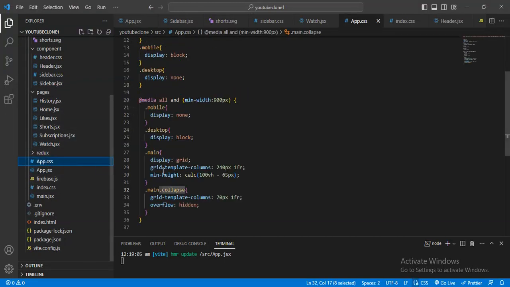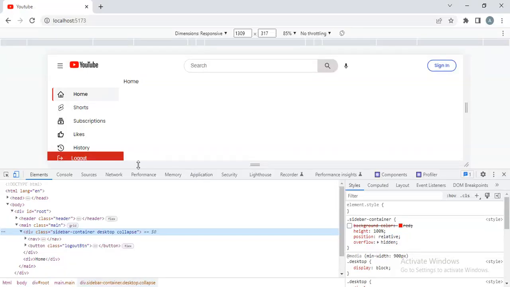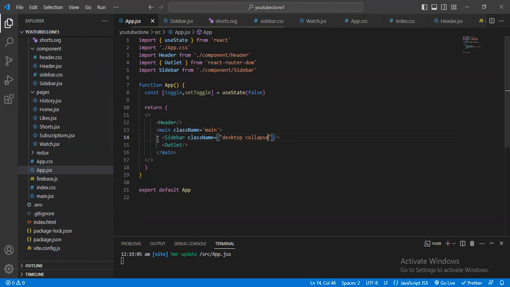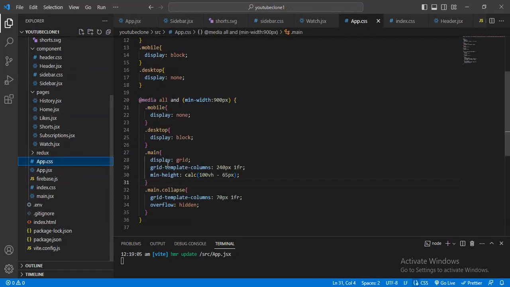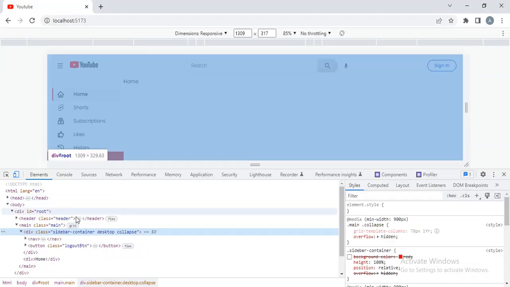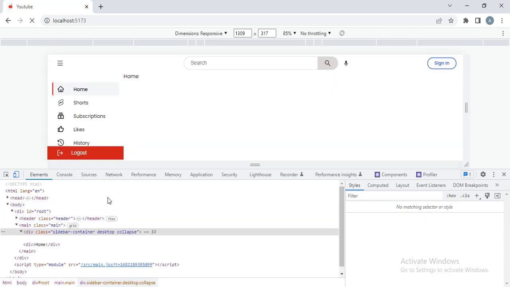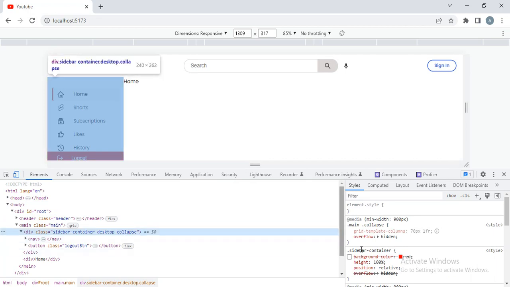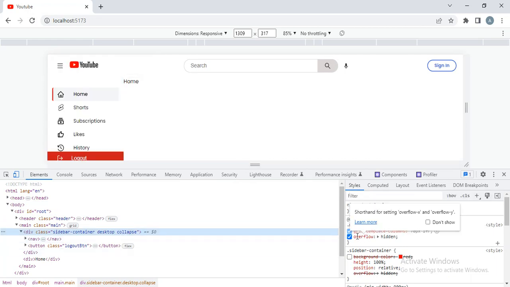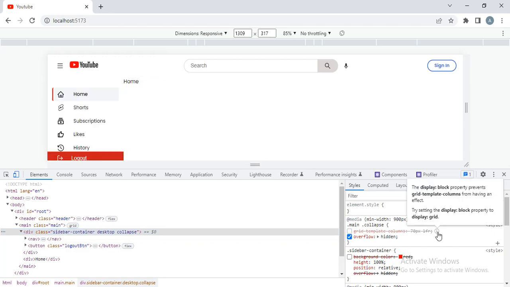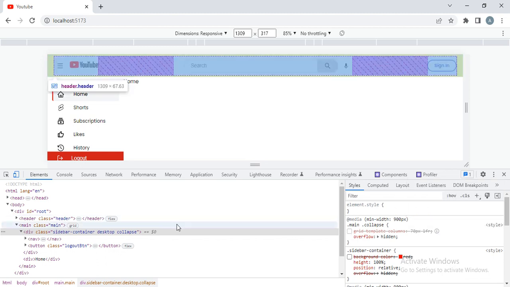For that, let me check the CSS. Inside the main tag I have this sidebar. For that, in the app, inside the main tag I will give the collapse. Now let me check, refresh this, and here I will go. Now see, this grid is not working. Maybe some display block property prevents the template grid. Okay, let me check why it is not working.